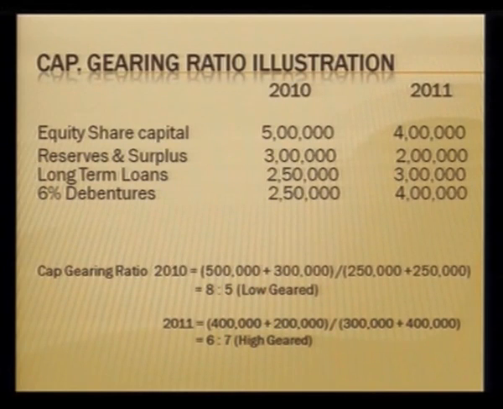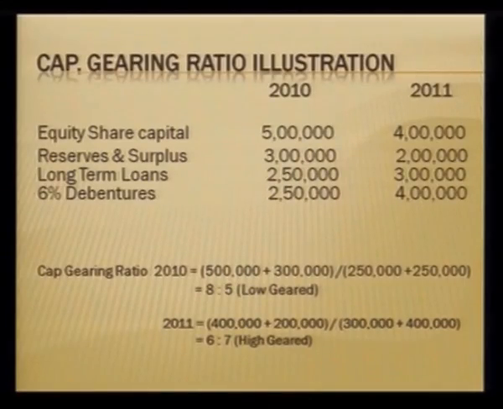Now in comparison to 2010, where the ratio was 8:5, it is now 6:7. So in 2010, the firm is referred to as low geared, because the equity was greater than the fixed debts. In the year 2011, it is just the opposite: it turns out to be high geared, 6:7, where debt exceeds your shareholders' fund.